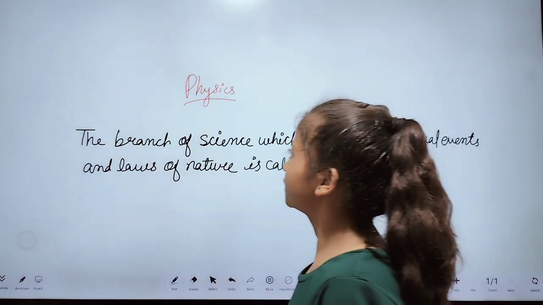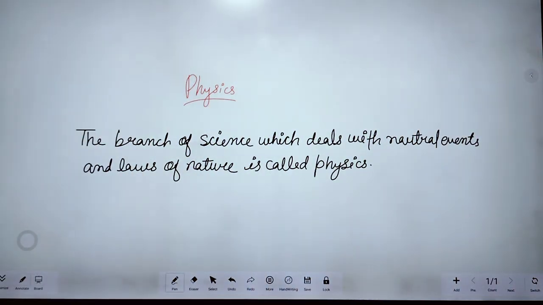It means physics is the branch of science in which we study the natural events and the laws of nature.